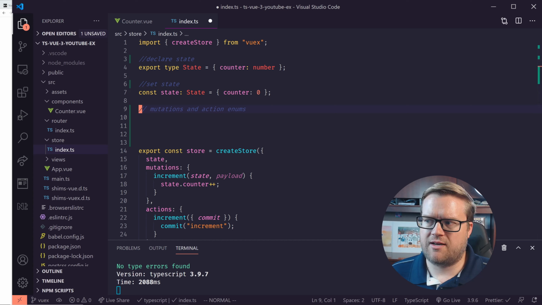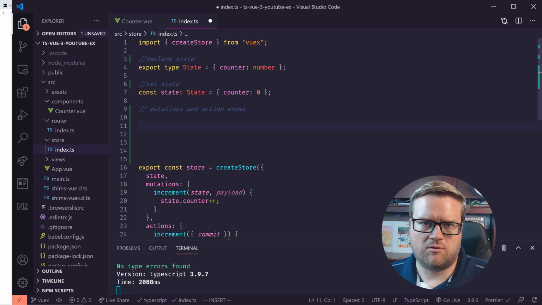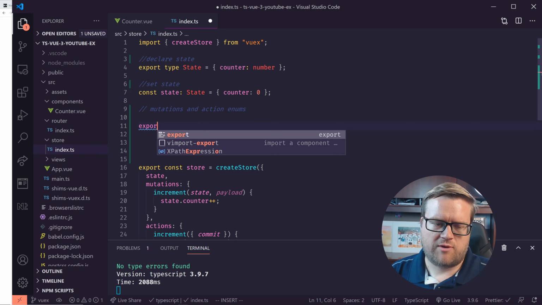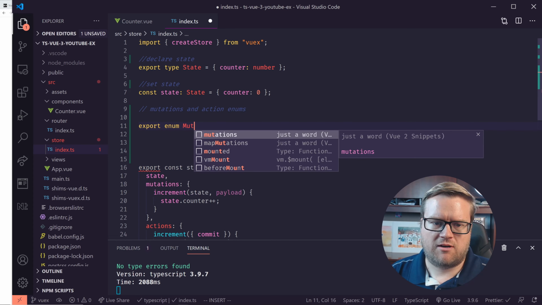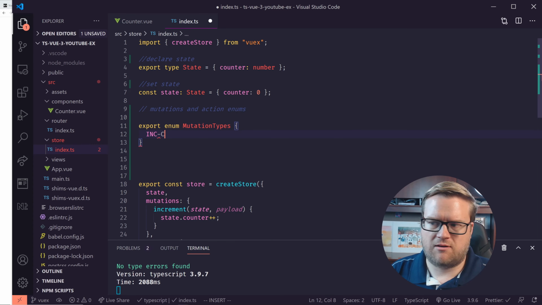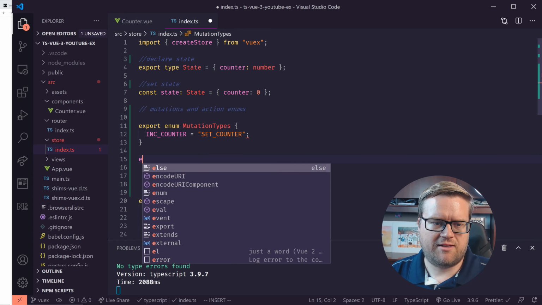Now we need to come up with the mutations and actions. So in Vuex, there are a few ways to do commits and dispatches and actions. One popular way is to create a static name that you can then add in everywhere. And a great way to do that in TypeScript is using enums. So we just do export enum, and I'm going to call this mutation types. It's going to be an object, and one's going to be called inc counter, and another set counter. And so that's going to set a counter.